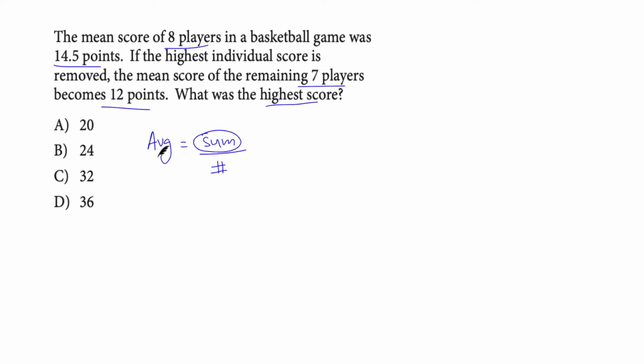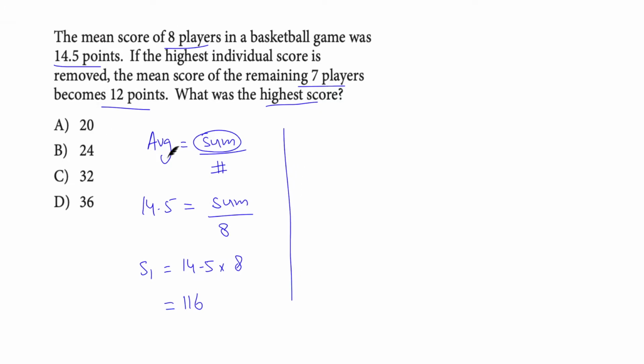So let's apply this formula. The average of 8 players is 14.5. We don't know the sum, we have to calculate this, divided by 8. Let's say the sum is S1. S1 is 14.5 multiplied by 8, which is 116. Now we need to do these steps again, but with 7 players.